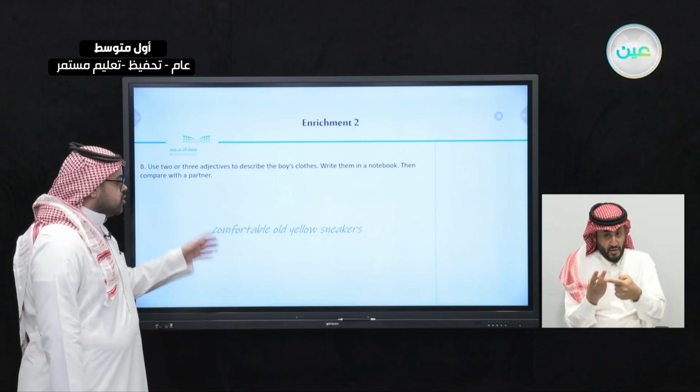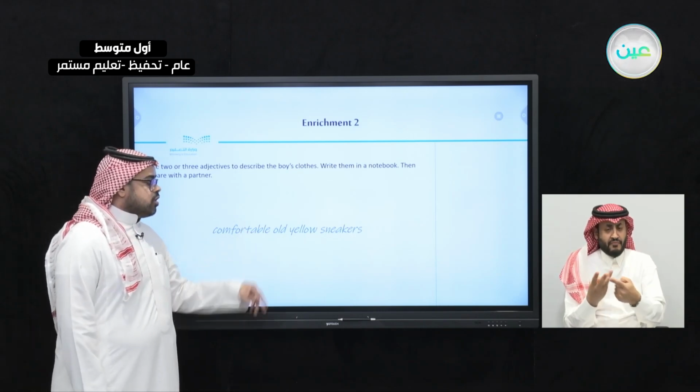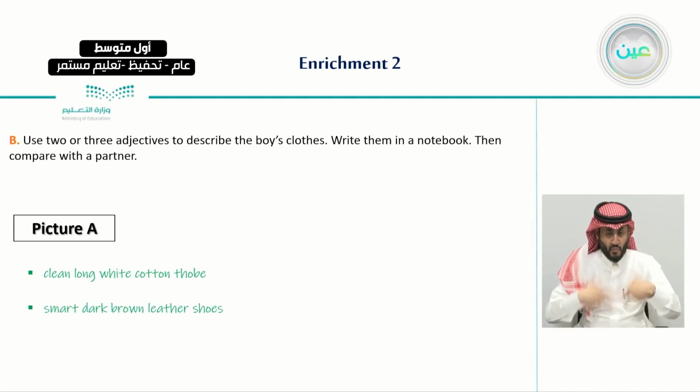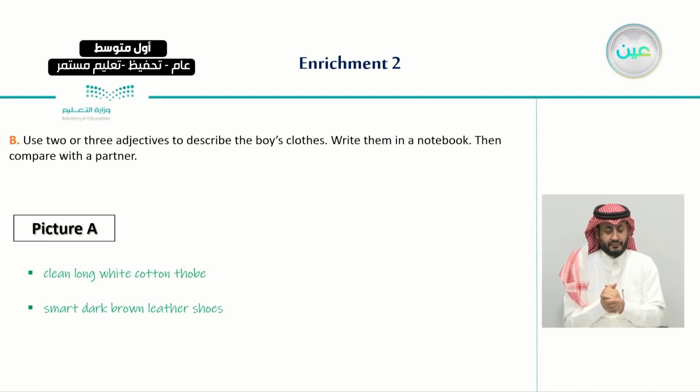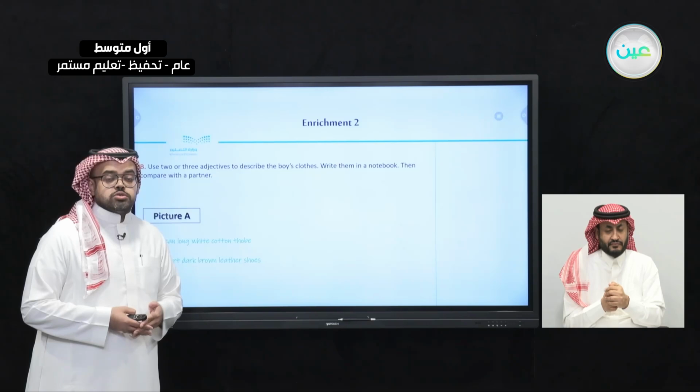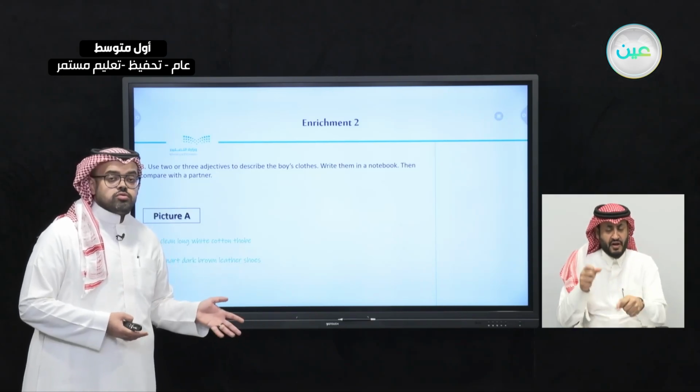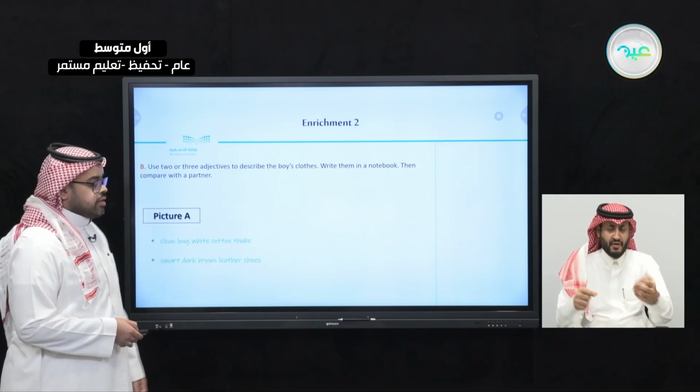As you can see here, comfortable old yellow sneakers. When we talked about the different pictures, we said the boy in picture A is wearing a clean, long, white cotton thobe, and he is wearing smart, dark brown leather shoes. I encourage you to also look at the other pictures and make sentences similar to this. And we did this, we answered them together.